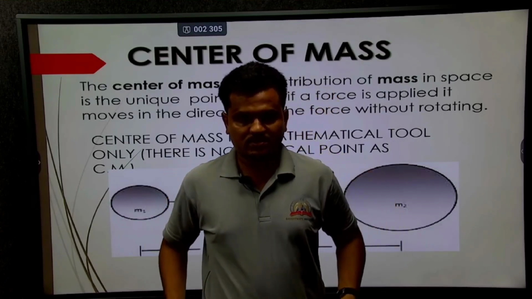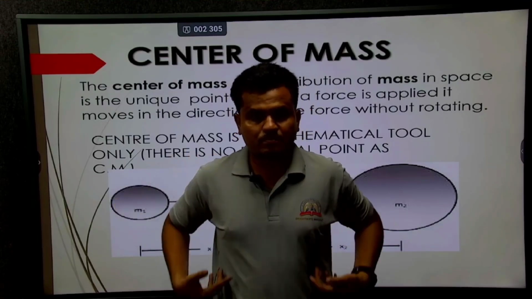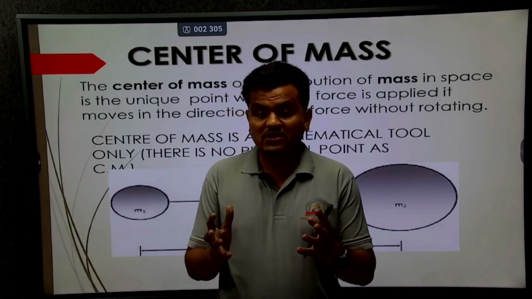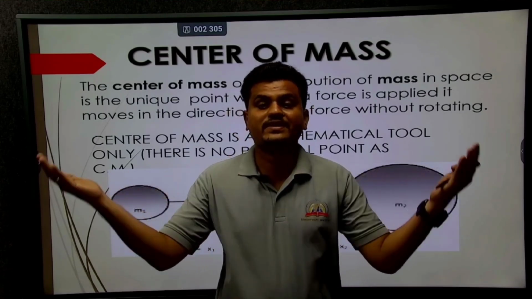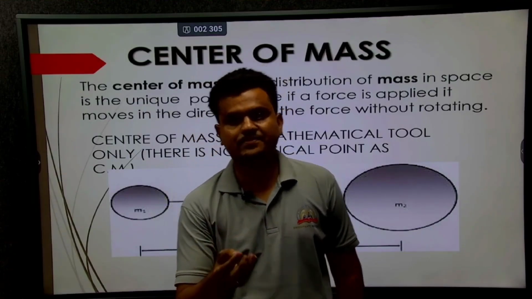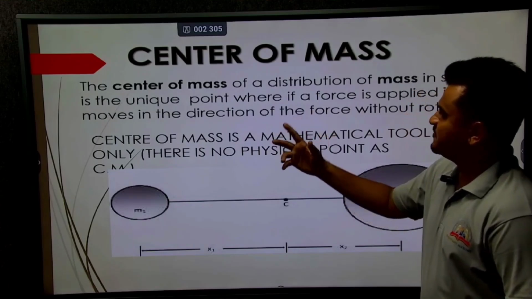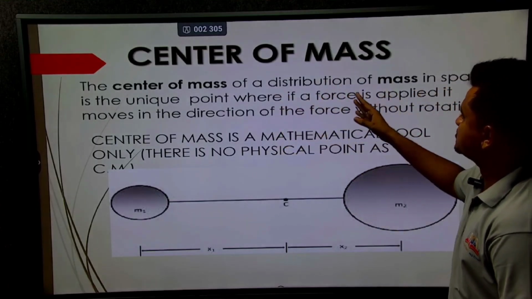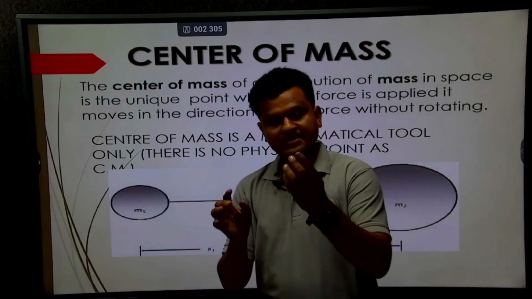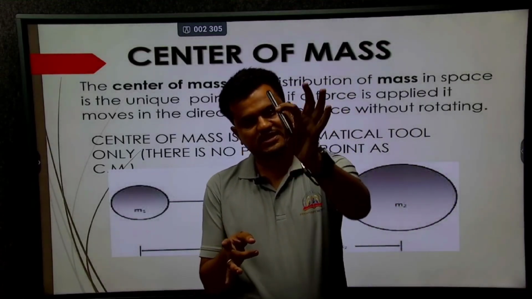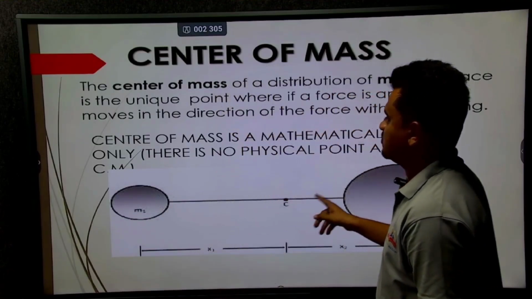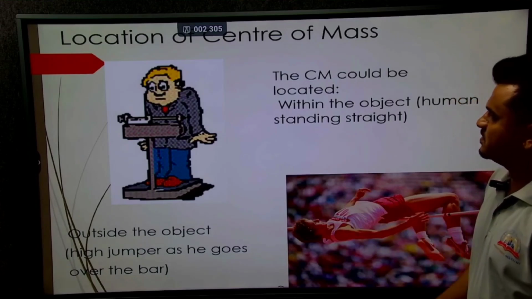What about my body? It also has a center of mass somewhere. Suppose I have this room. If it has symmetry, we can find the center of mass at the center. That is again the beauty of this chapter, and that's why we study center of mass. The center of mass of a distribution of mass in space is the unique point, like in this pen, where there is one unique point.